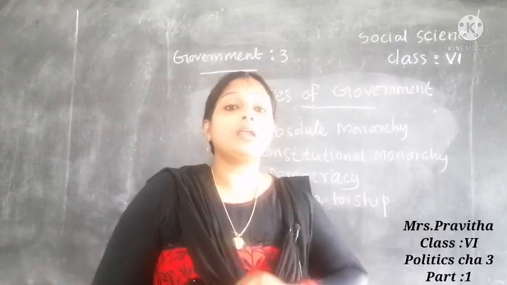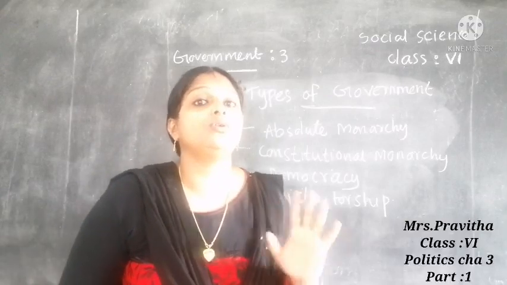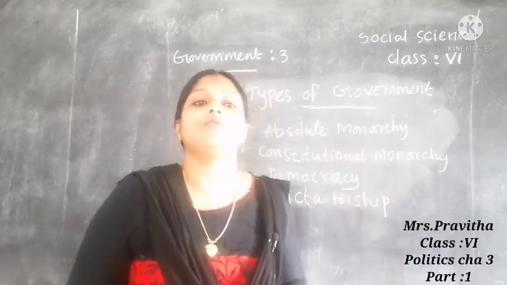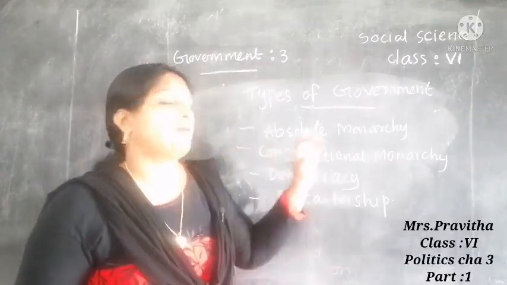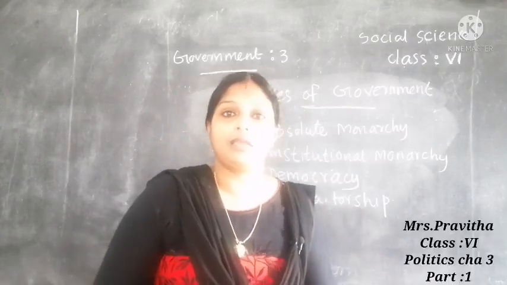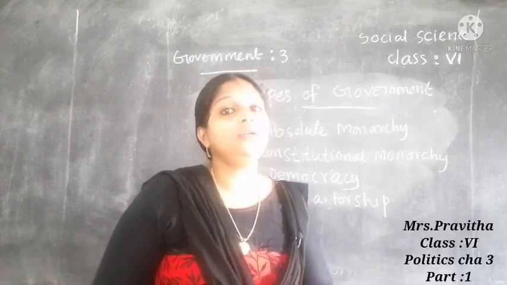The monarch exercises absolute power. Who will be the absolute authority? The monarch or king. Such a form of government is known as monarchy. For example, we can tell Saudi Arabia. Saudi Arabia is a best example for absolute monarchy.